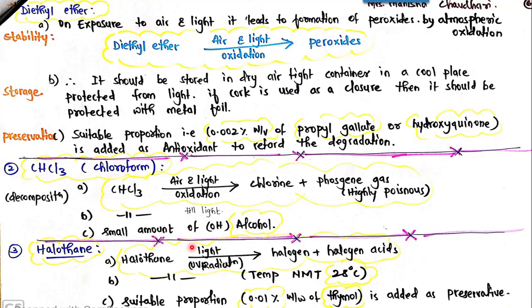Now halothane, since it is unstable in presence of light, should be protected from light, and the temperature of storage should not be more than 28 degrees Celsius. It should always be stored below 28 degrees Celsius. And again, to retard this degradation, a suitable proportion of preservative can be added, for example thymol in the concentration of 0.01% weight by weight. So 0.01% w/w thymol is added as a preservative to retard the degradation of halothane.